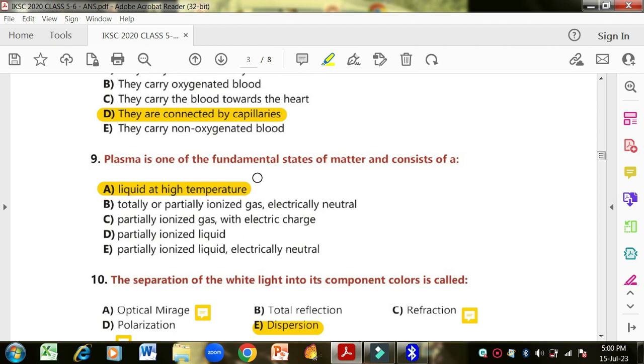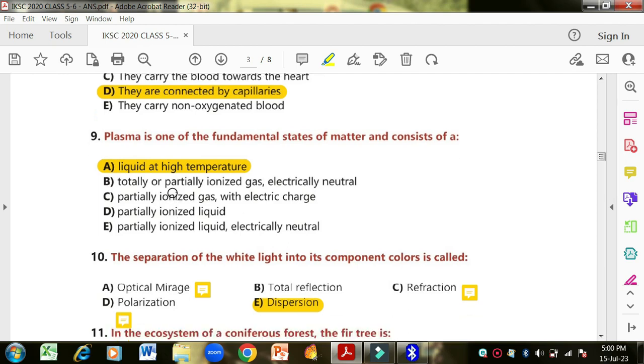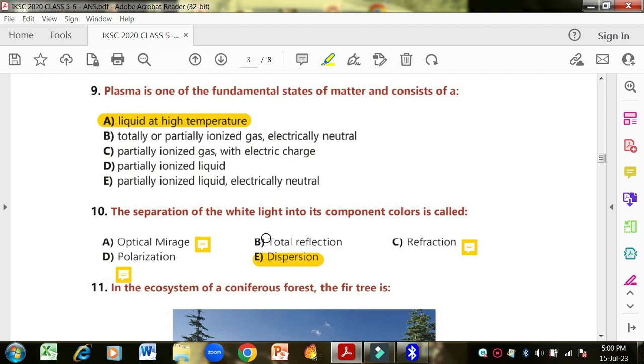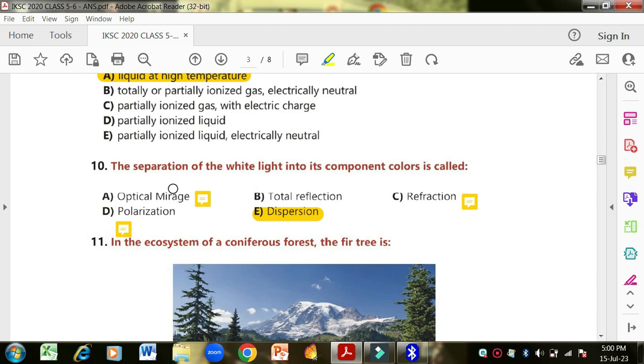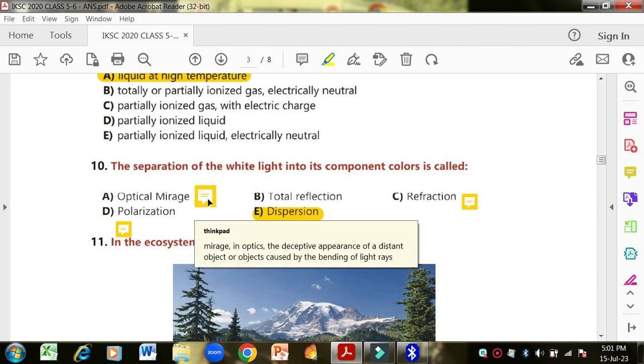Solid you already know, liquid and gas. But what is plasma? Plasma is a liquid at high temperature. Okay, it's a liquid at high temperature. It's not just a liquid. At high temperature, liquid is called plasma. The separation of white light into its component colors is called, okay, what is this phenomenon called? Optical mirage. Now you should know what is optical mirage.